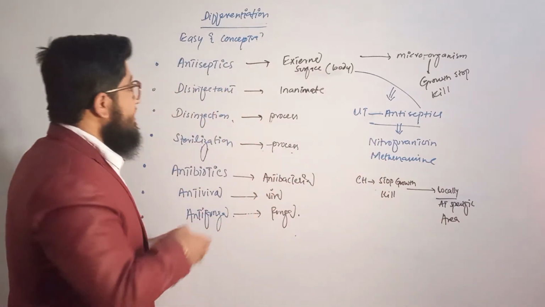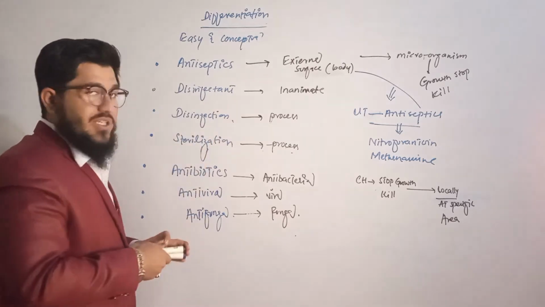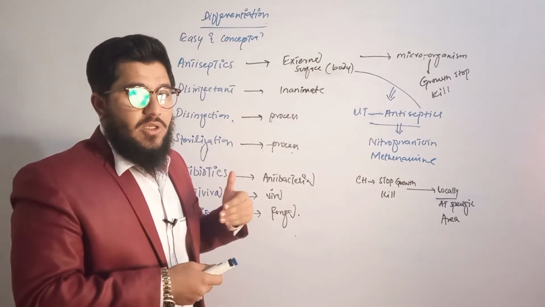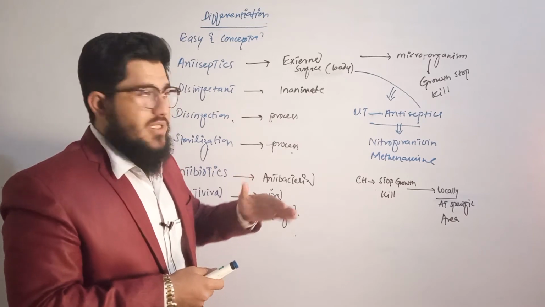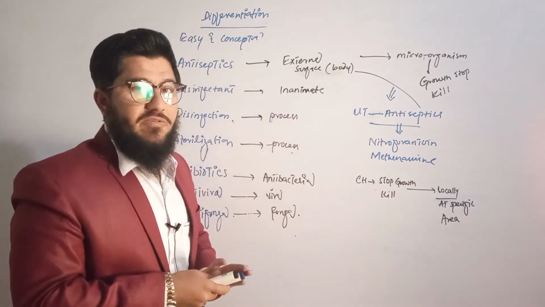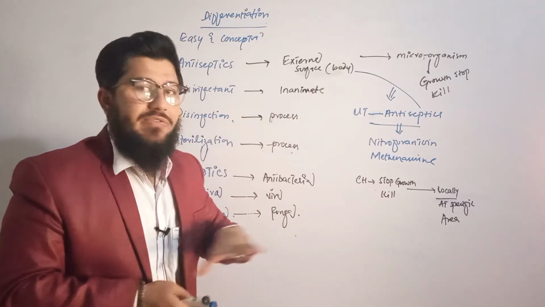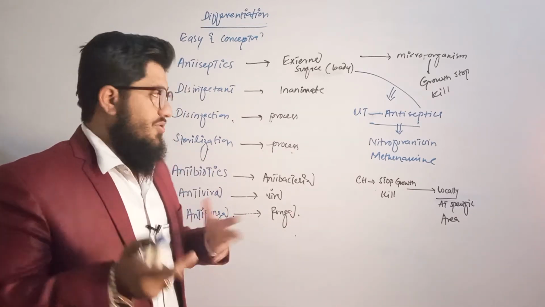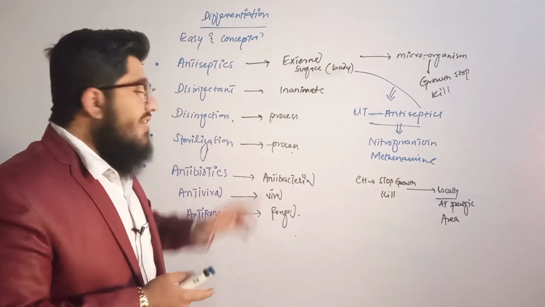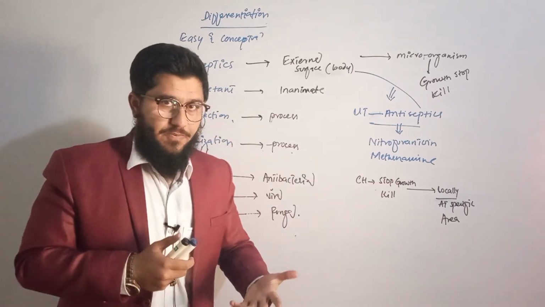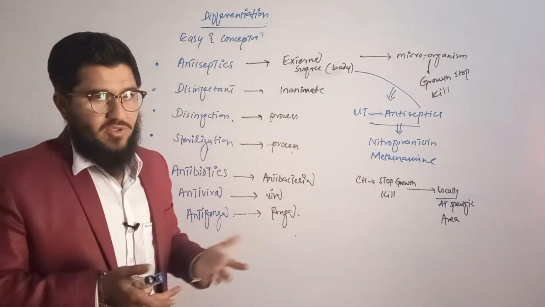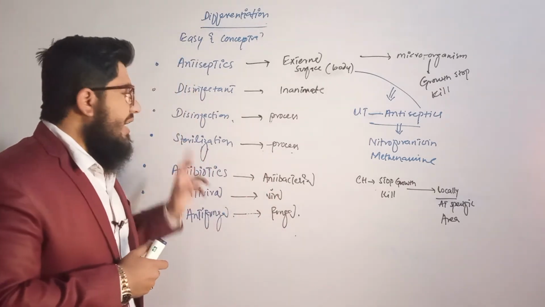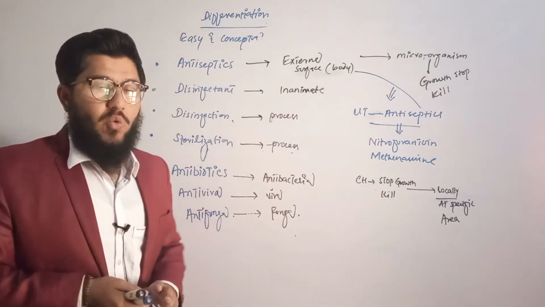Now let's come towards the next one, that is disinfectant. Again, the chemical agents that are used to remove the microorganisms from the inanimate surfaces, means the non-living surfaces, in short, like table, floor, etc. And we have disinfection. This is actually a process of using the disinfectant and antiseptics. Okay, disinfection is actually the process. And the next one is sterilization. It is also a process.